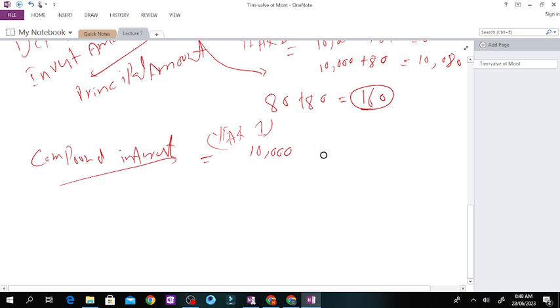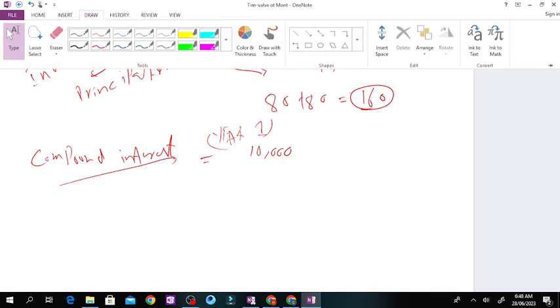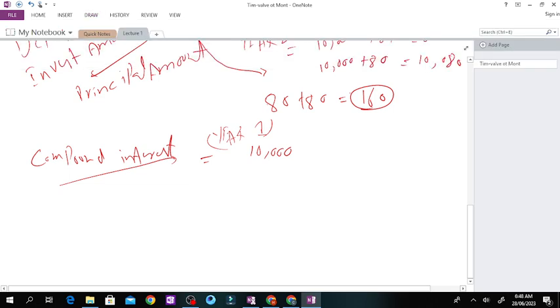So in the case of compound interest, year 1, the bank said that they will give you, for instance, 8%. So if we multiply by 8%, how much would you get? 80, and 10,000 plus 80, that would be the case for year 1.